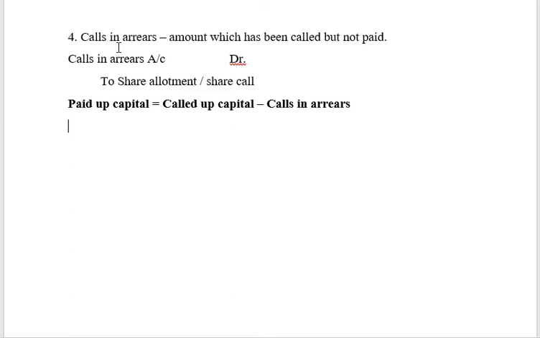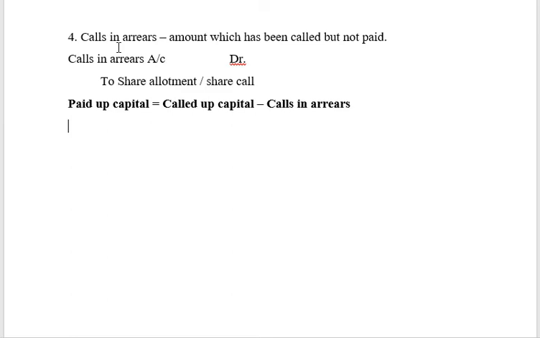The net amount will be the actual amount that will be shown in the balance sheet. That amount will correspond to the capital value in the balance sheet. This breakup will be shown as a separate note in the balance sheet itself. After the balance sheet is over, you will show a separate note for this breakup. That breakup will say what was the authorized capital, issued capital, then how much I called up, less calls in arrears, total paid up. This final paid up will be in your main balance sheet value. Clear, friends? So this is calls in arrears.